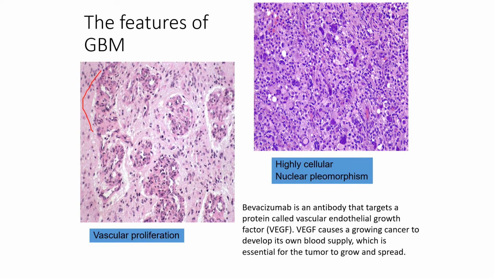This is a feature of vascular proliferation that we can see in glioblastoma multiforme. So these are blood vessel proliferation. They look like glomerulus. So this is vascular proliferation, and you can see here are the nuclear pleomorphism and hypercellularity that we can also see in glioblastoma multiforme.